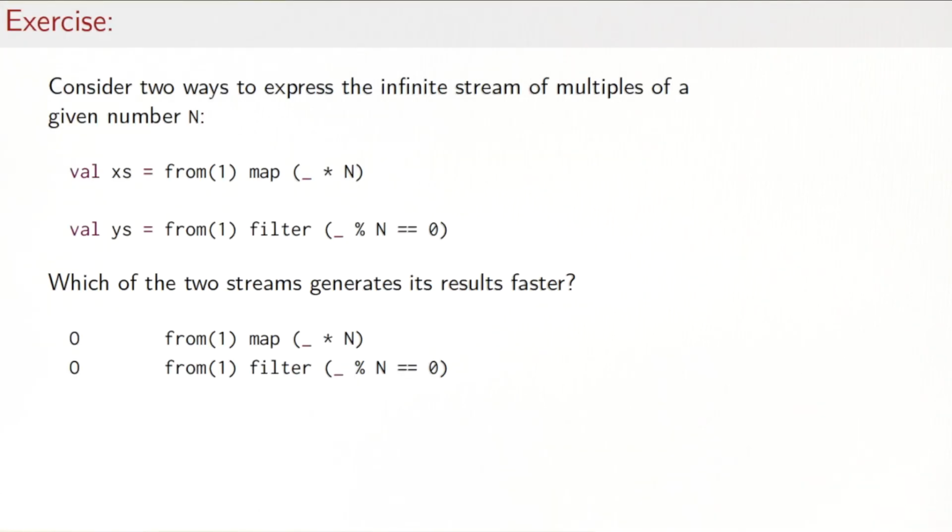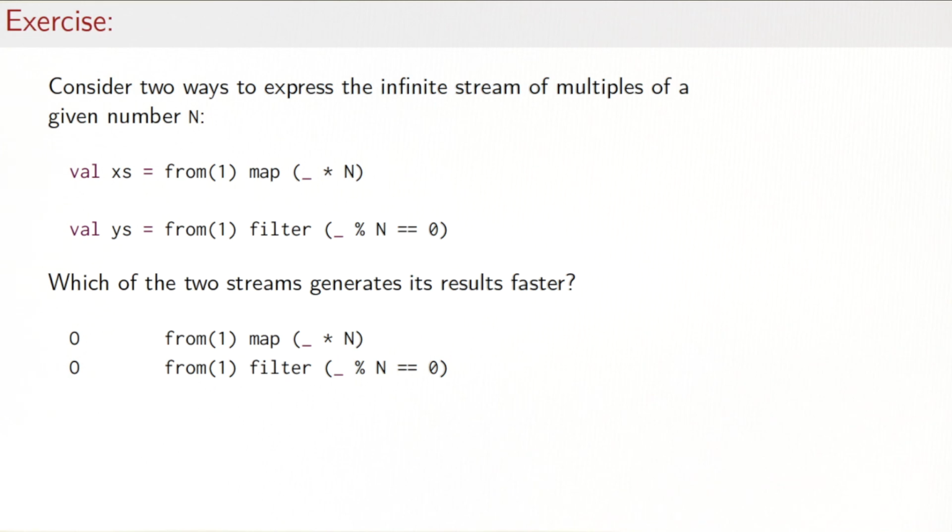So here's a quiz for you. Consider the following two equivalent ways to define an infinite stream of multiples of a given number n. You could write from 1 map times n, as we've seen, but you could also write from 1 filter modulo n equals 0. Both expressions would give you the stream of multiples of n. But which of the two expressions generates its result faster? Would it be that expression here or the filter down there?